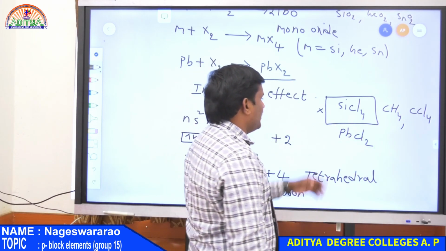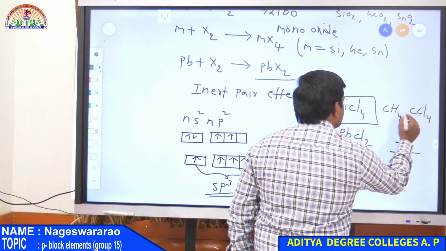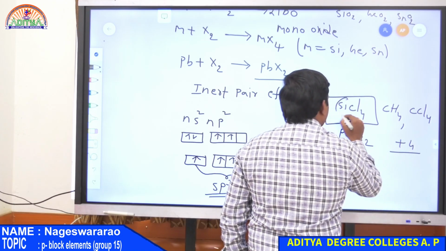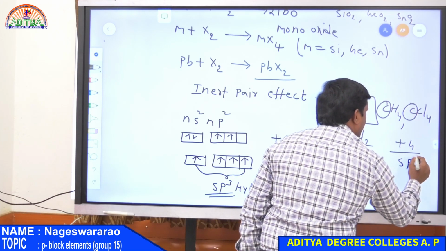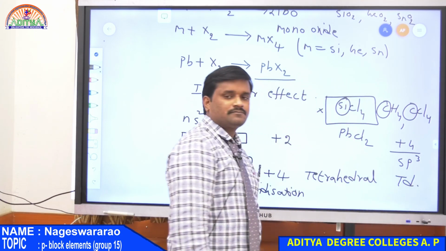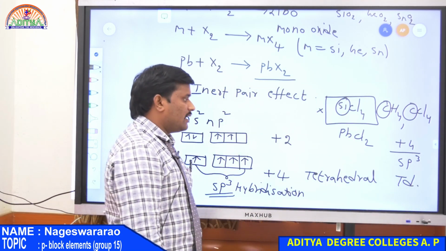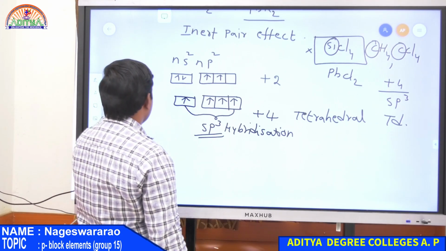So all have a +4 oxidation state, and in all these compounds the element always involves sp3 hybridization, and the geometry is tetrahedral. Whereas in the case of PbCl2,